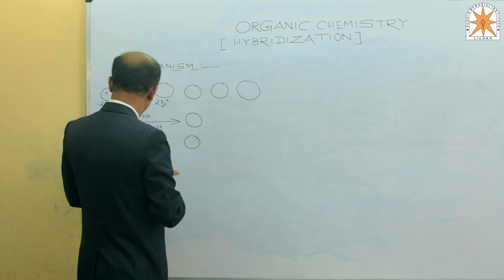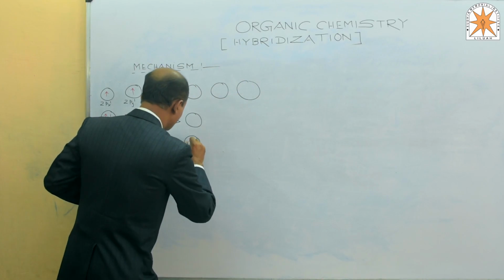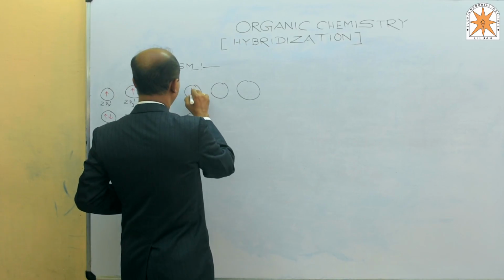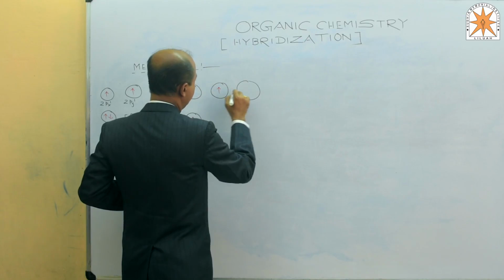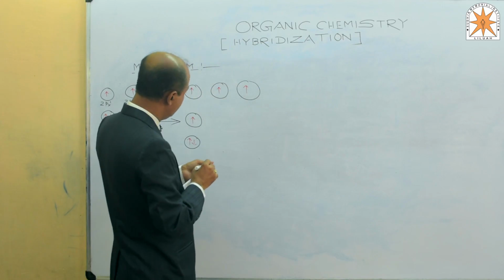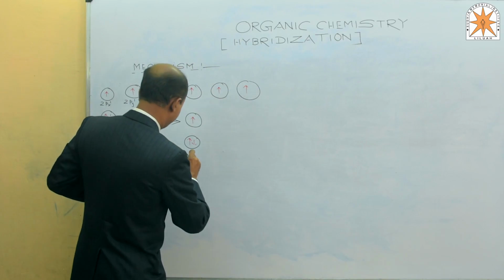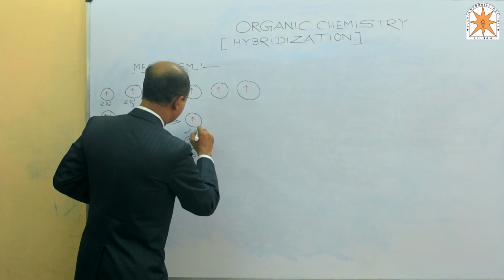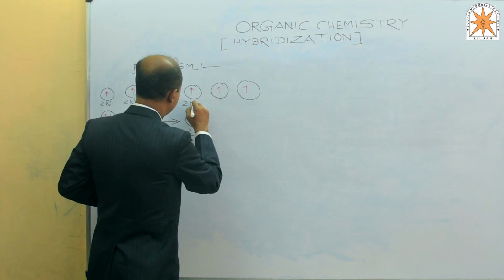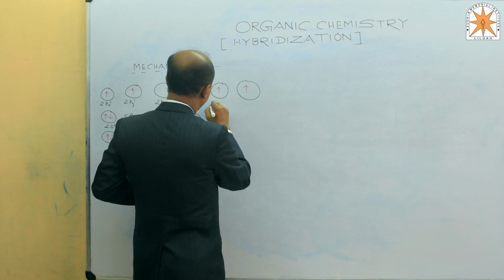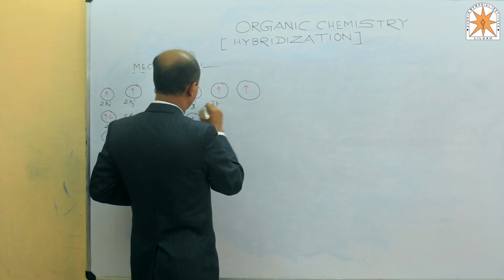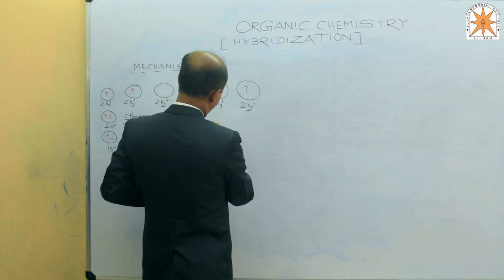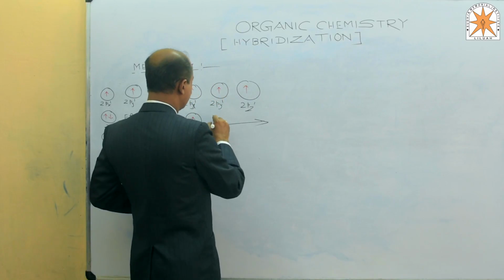After this promotion, the vacant 2pz orbital is occupied by one electron. The configuration is now 1s2, 2s1, 2px1, 2py1, and 2pz1. The second step is hybridization.